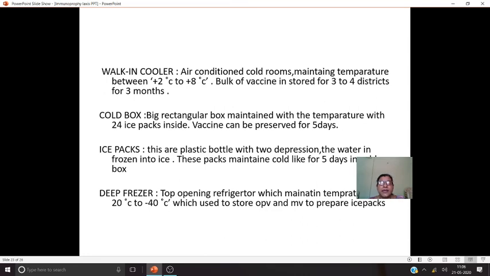And ice packs. Ice packs means we are keeping ice packs in the cold box also. So these are called ice packs. These are plastic bottles ఉంటాయి. దానిలో 2 depressions ఉంటాయి to hold the box and to keep the vaccine vials while giving vaccination. In second year you will know well about this vaccine packs and all. ఇక్కడ ఈ vaccine packs లో we will keep water filled with water, and this water is frozen ice ఉంటదన్నమాట. So this maintains the temperature.